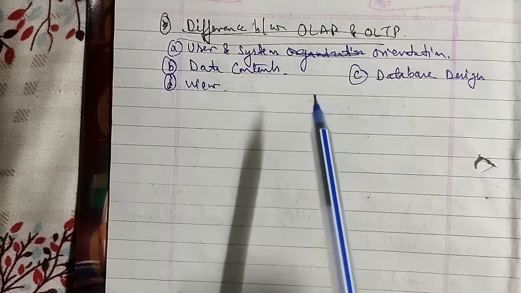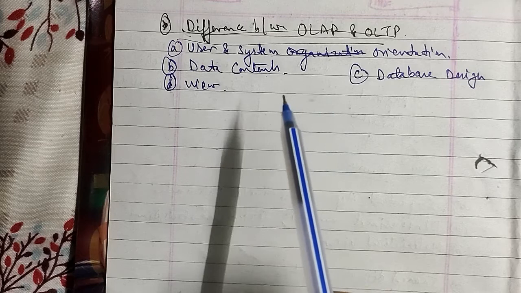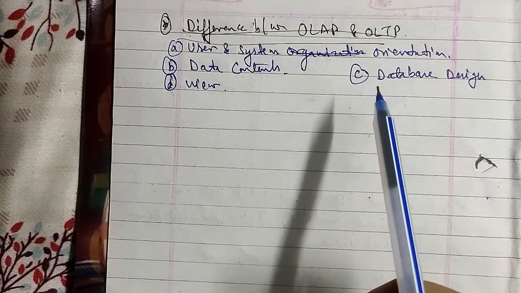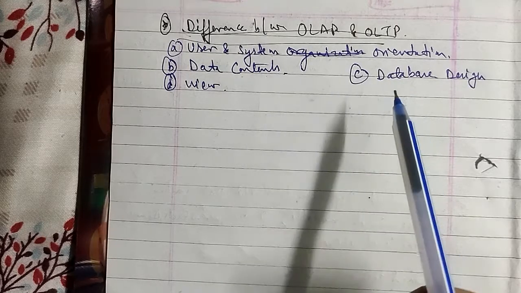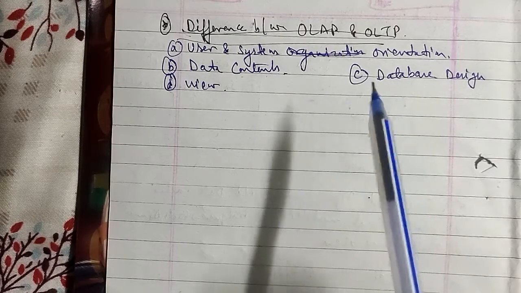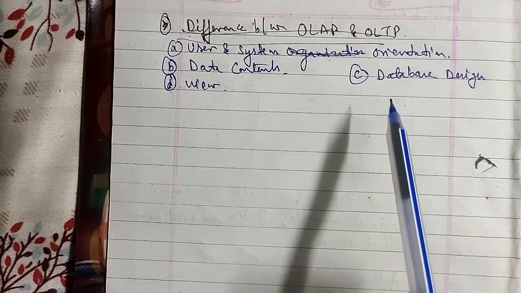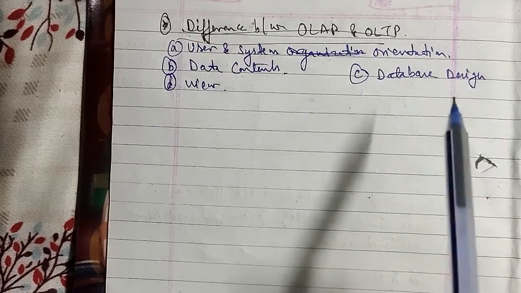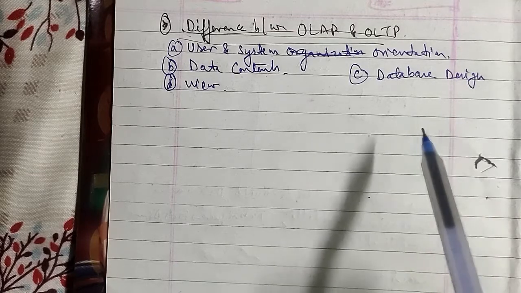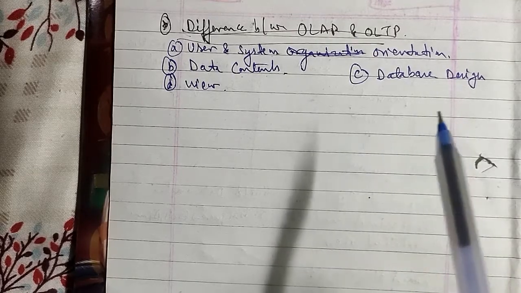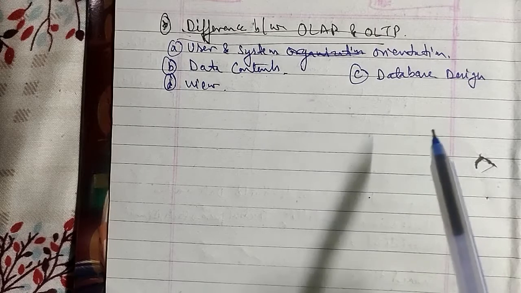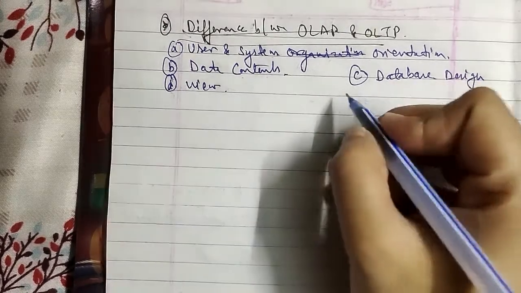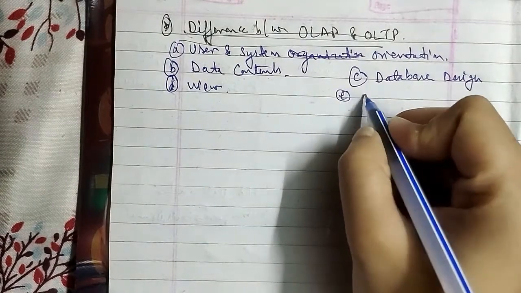In contrast, an OLAP system often spans multiple versions of a database schema, due to the evolutionary process of an organization. An OLAP system also deals with information that originates from different organizations, integrating information from many data stores as well, and because of their huge volume, these are stored on multiple storage media as well. Now we'll talk about the fifth one here, that is the access pattern.